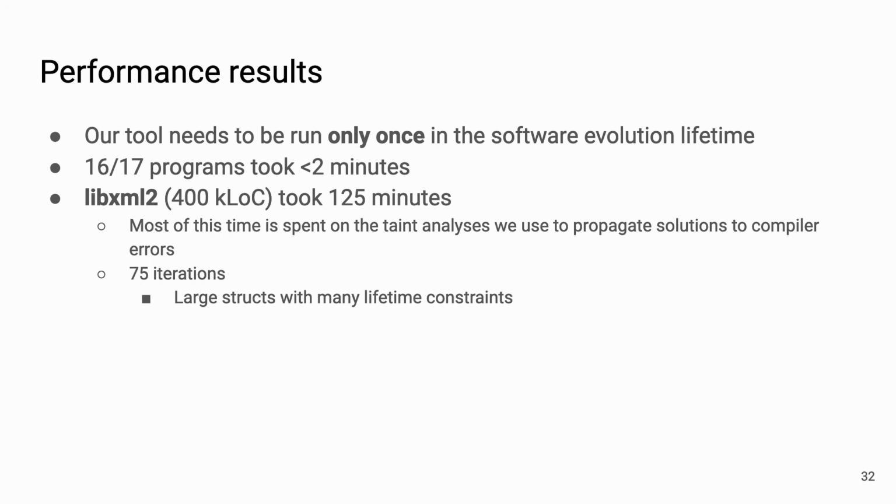Most of this time is also spent on the taint analyses we use to propagate solutions to compiler errors. These analyses are used for figuring out that if an object is owned, then all the values flowing into that object also need to be owned, and propagating the ownership property.